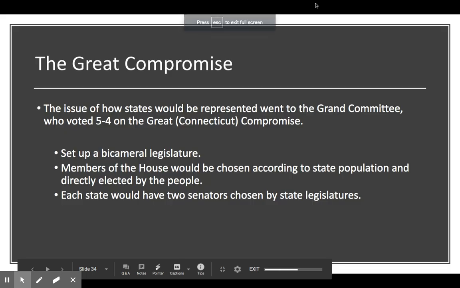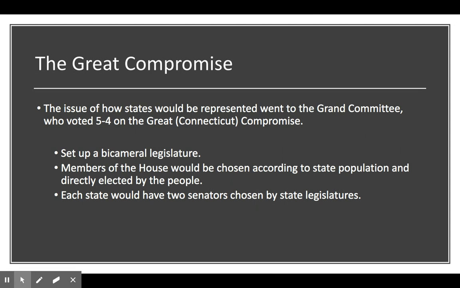So in our last video, we talked about the two plans that were presented at the Constitutional Convention. So you had the Virginia plan, which you can think of as a large state plan, or the New Jersey plan, which you can think of as the small state plan. So a grand committee is going to have to meet to discuss these two plans and determine how states are going to be represented in the new government.